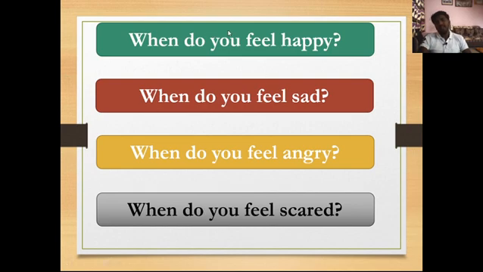In this way you have to frame those four questions, and after framing these four questions you will have to write their appropriate responses in your own words. So let us understand how to answer all these four questions in English. Now let's move to the next slide.